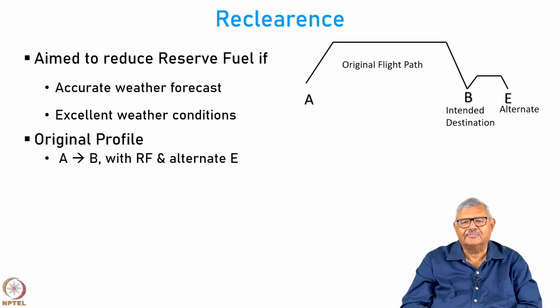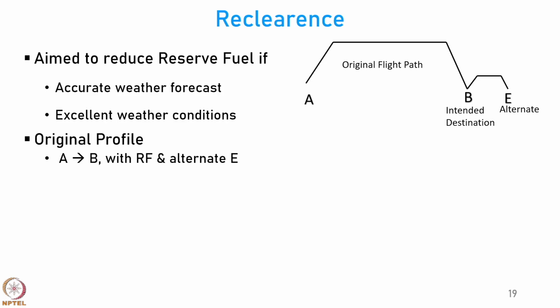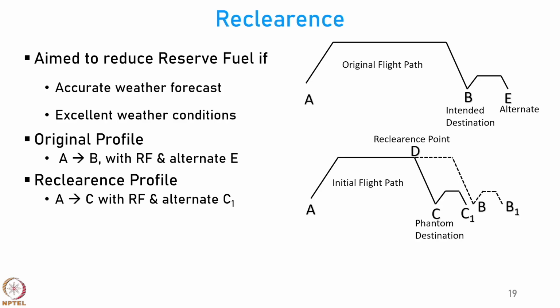Here is the original profile, which is from A to B with diversion to E as the alternate airport. You have mission fuel to go from A to B and reserve fuel to divert from B to E if needed. This is the original profile. Now, when we want to use reclearance, we create a theoretical profile called a reclearance profile.